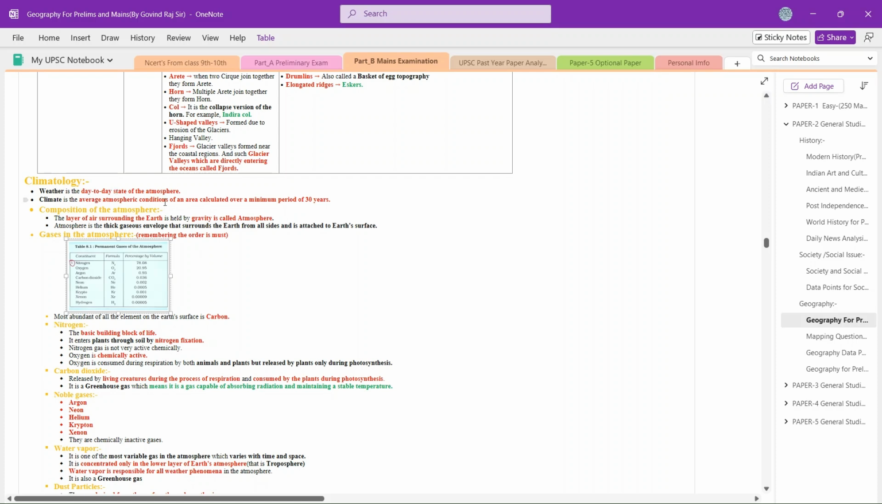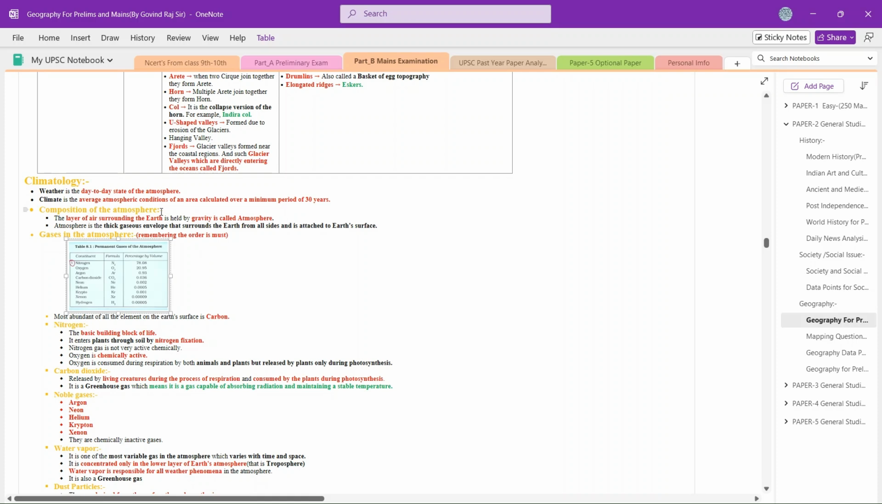Climate is an average atmospheric condition of an area calculated over a minimum period of 30 years. This is the climate. Here you can get the idea of what is weather and what is climate. After that we have the composition of the atmosphere.